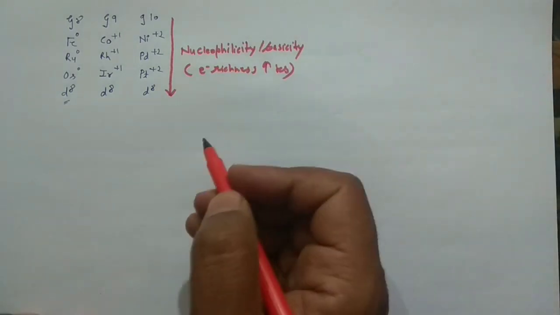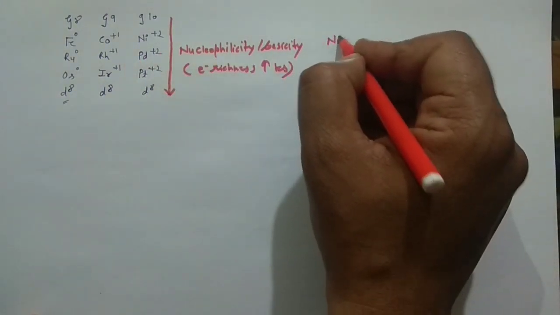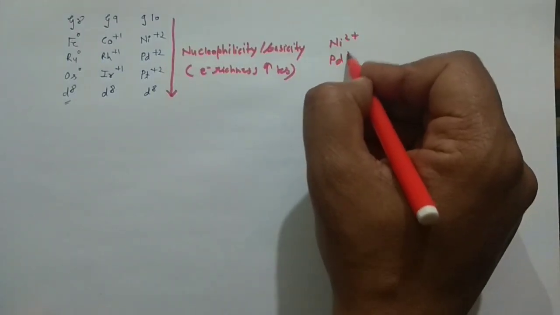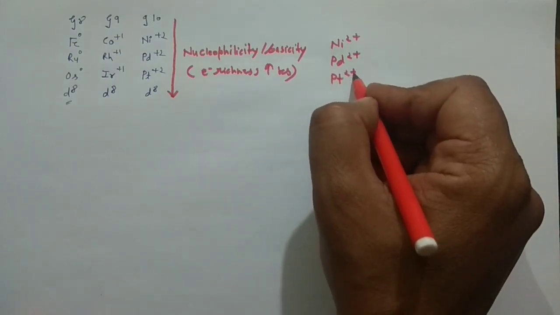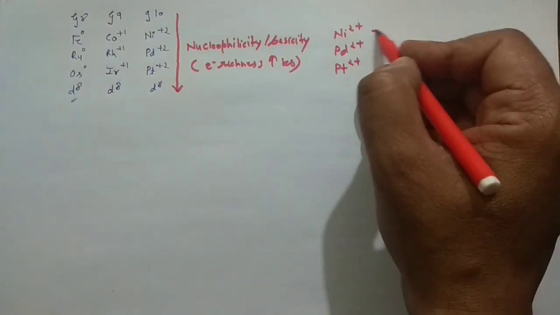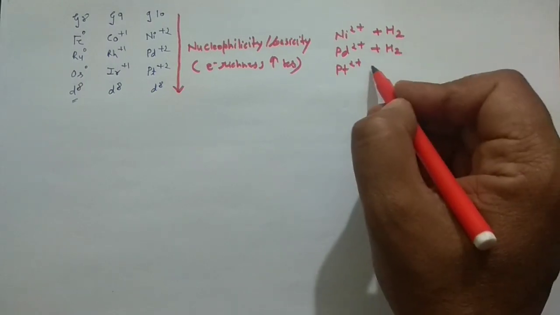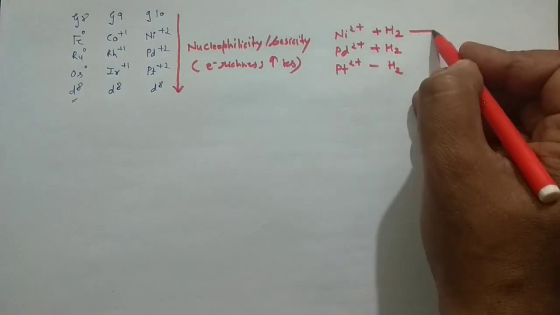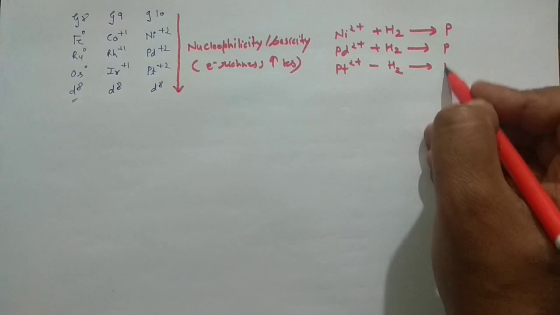If you are doing the oxidative addition reaction for nickel, palladium and platinum with the same kind of molecule, say hydrogen, and in all cases you get products, whatever the product is, we will discuss later.